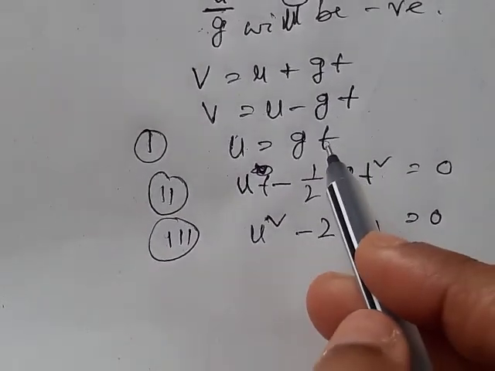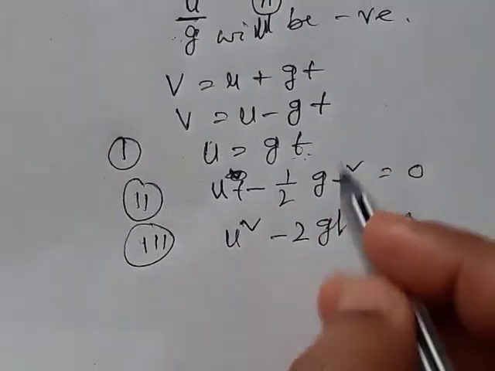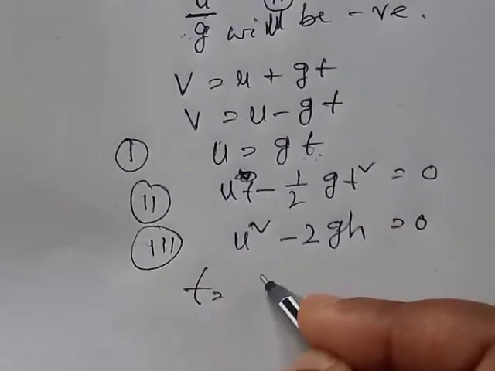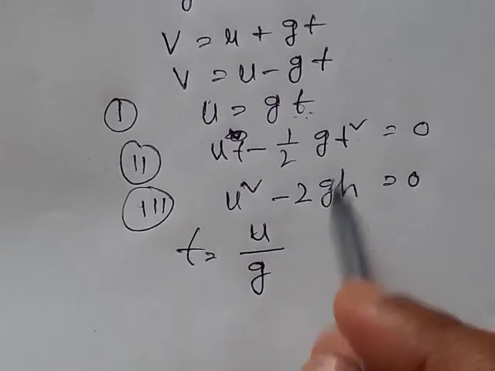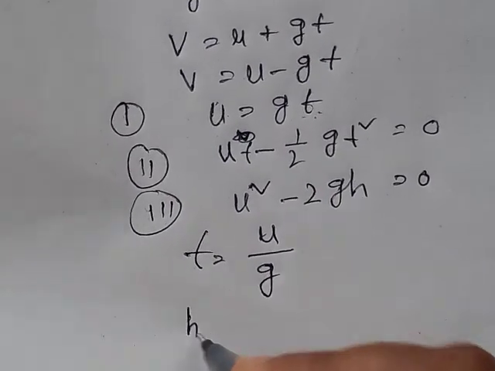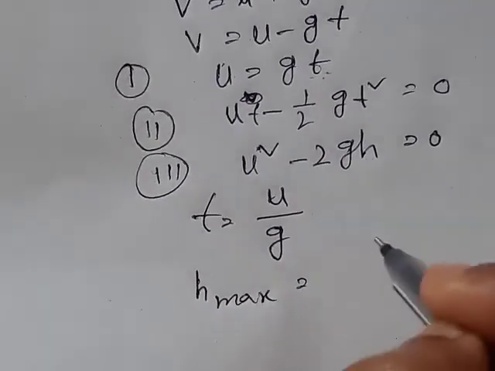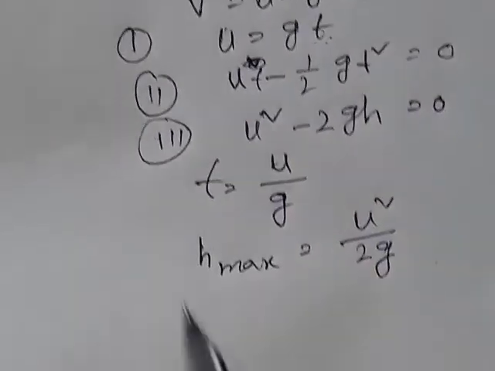Then the time taken for the body to reach the height h, that is t, is equal to u by g from the first equation. Also the distance travelled by the body, that is the maximum height reached, is given by u square by 2g from the third equation.